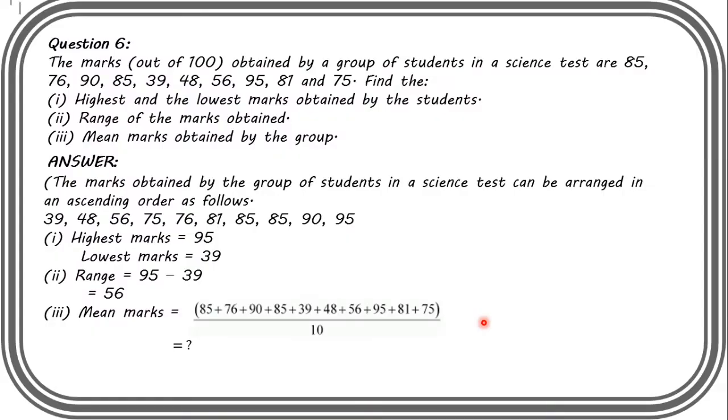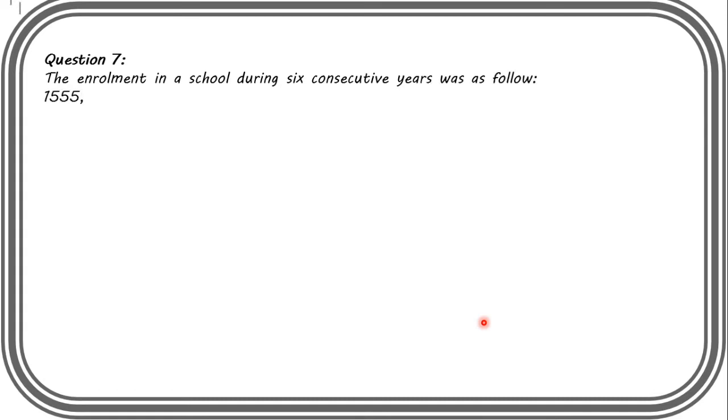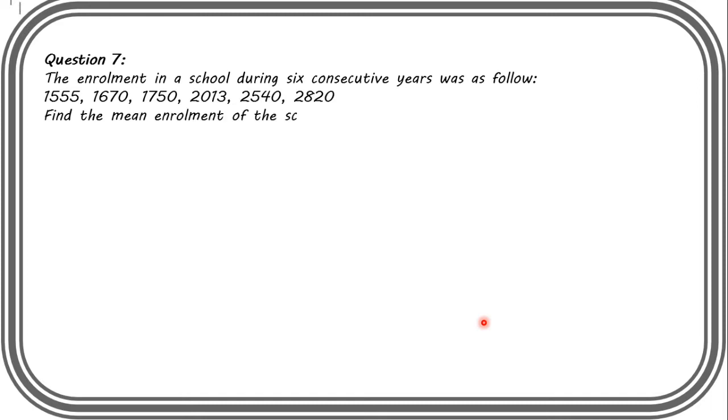Now I'm moving to the next question, which is question number 7. The enrollment in a school during 6 consecutive years was as follows: 1,555, 1,670, 1,750, 2,013, 2,540, 2,820. Here we need to calculate the mean enrollment of the school for this period. So you already know and you have done so many questions on mean, so I hope you can solve this question by yourself.